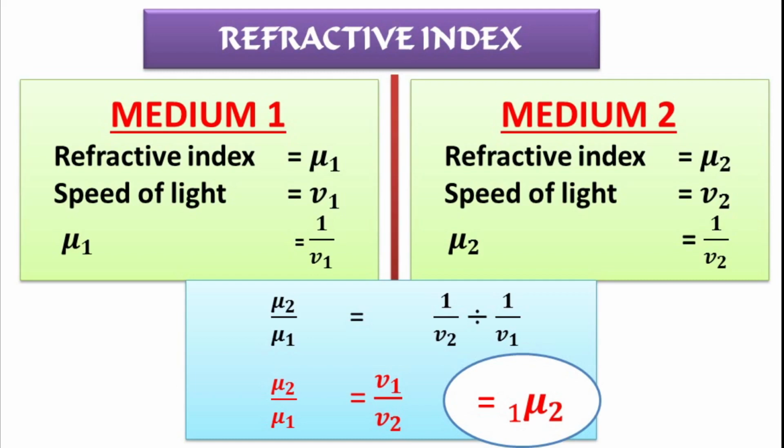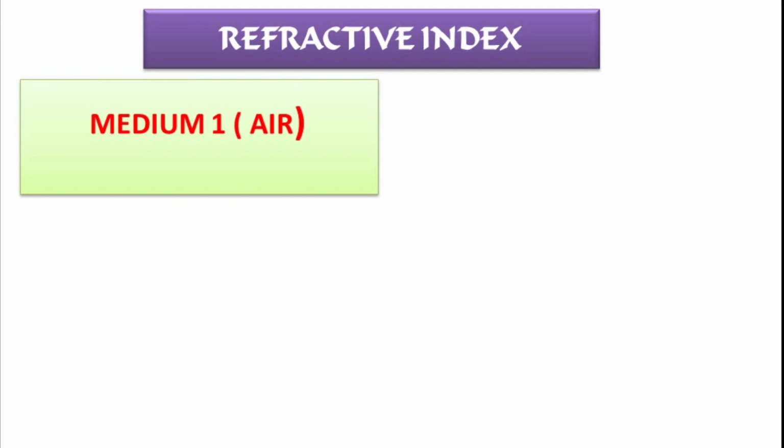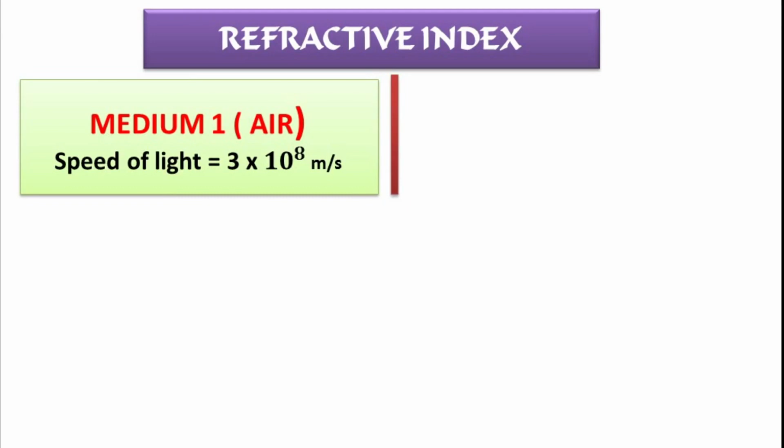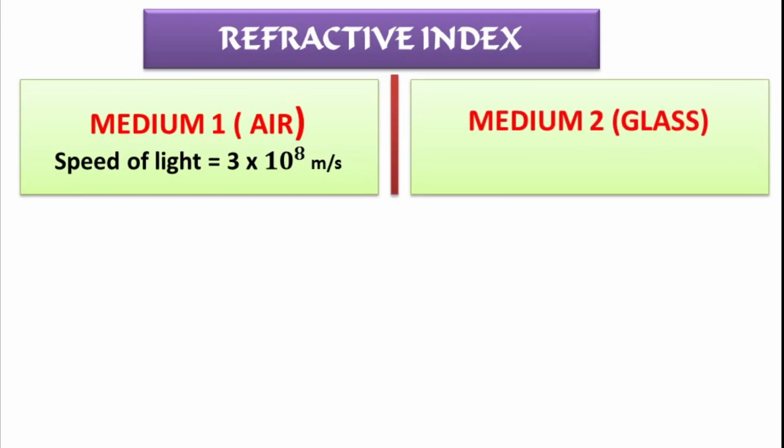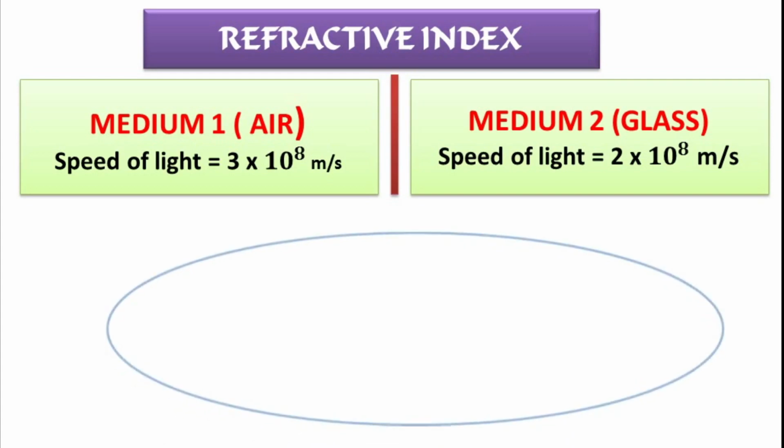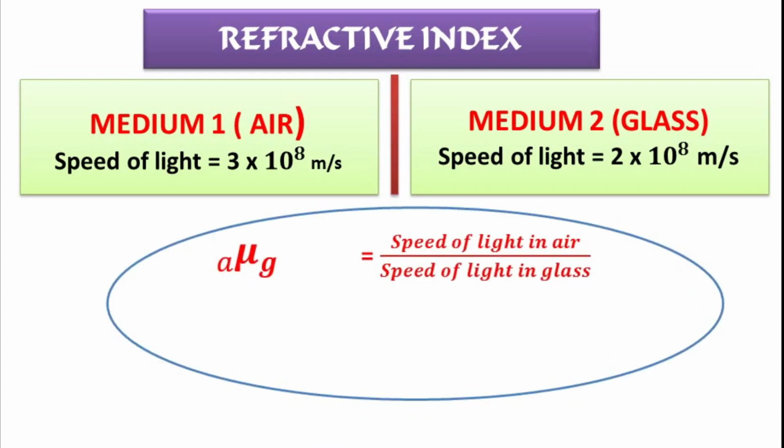For example, let us take a first medium as air, and we know speed of light in air is equal to 3 into 10 raised to power 8 meter per second. And let us take glass as the second medium. Speed of light in glass is equal to 2 into 10 raised to power 8 meter per second. So, refractive index of glass with respect to air is equal to speed of light in air divided by speed of light in glass.